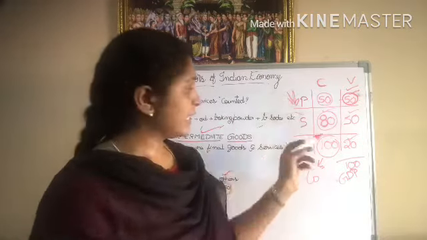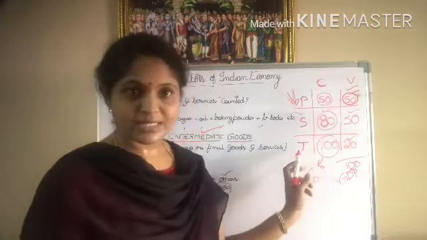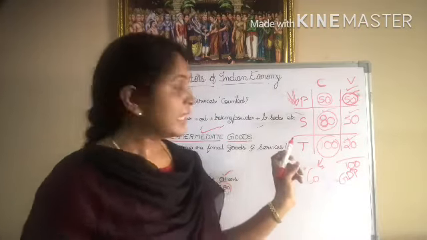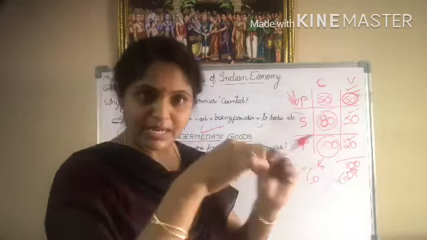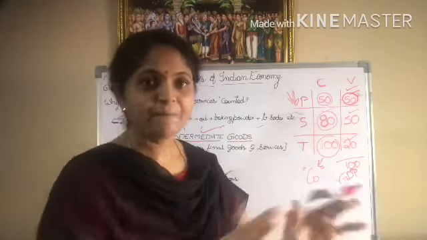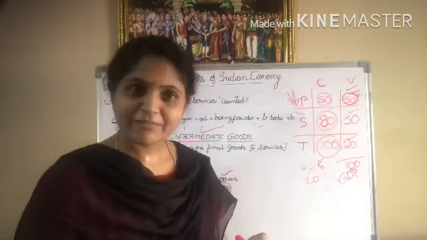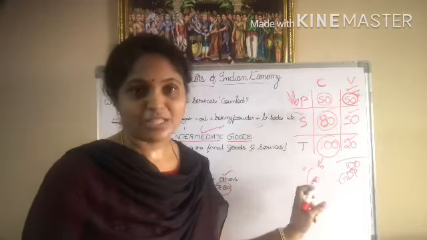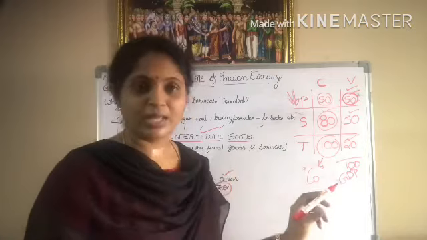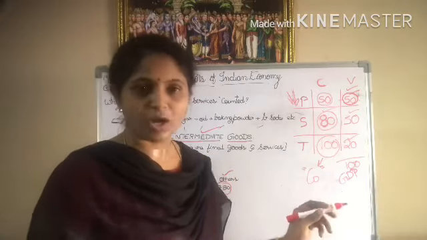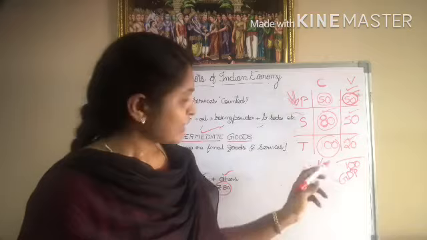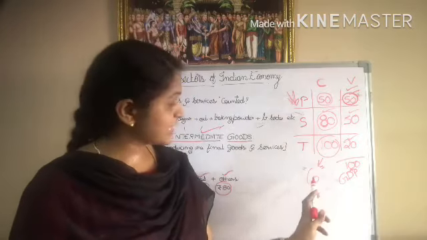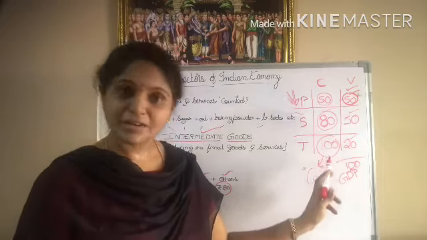A wholesaler, one big merchant, takes it, neatly packs it and sells it in the market. At what price will he sell this now? He will sell it at 100 rupees to the consumer. This is an example only. The price of 1 kg of sugar is not 100 in the market. So he will be selling the product at 100 rupees, and the consumer will take this product at 100 rupees.